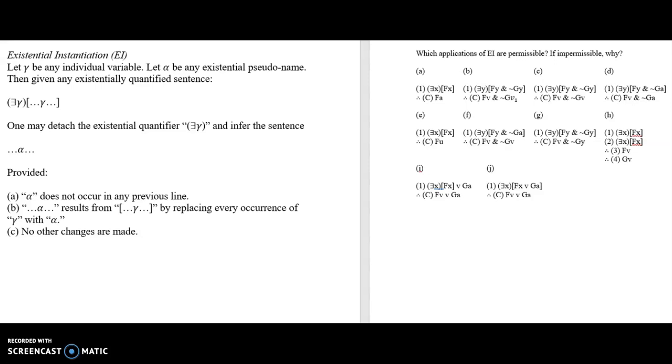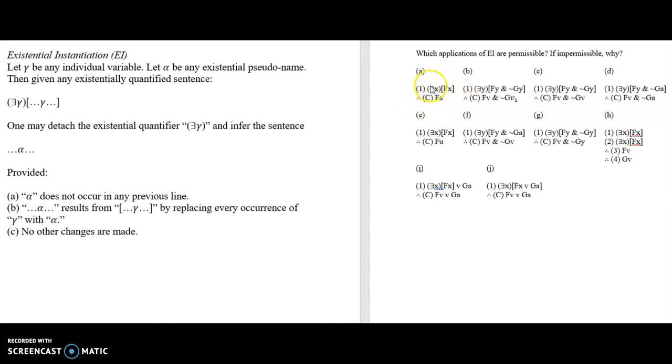Okay, hopefully you've had a chance to work these through, and let's start with A and roll right through. Here you've got an existentially quantified sentence. Can you go from that to Fa? The answer is no, this is impermissible. Alpha has to be an existential pseudonym, it has to be v. Now, why can't you do this? It looks intuitive enough. Well, let's think about this for a second.